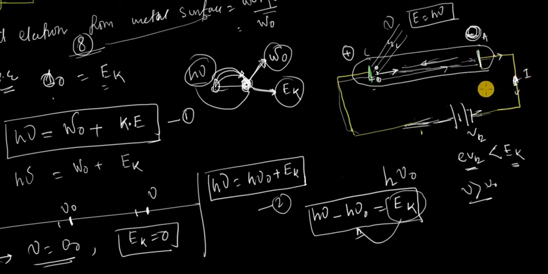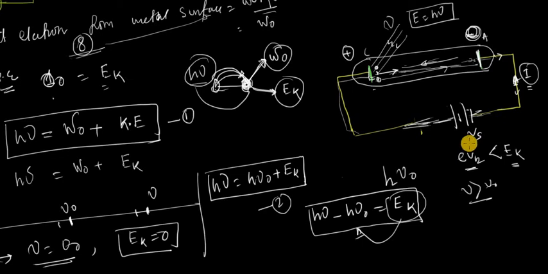Our intention is to stop the motion of the electron, that means stop the electron reaching the anode, to stop the current. When the electron cannot reach the anode, then automatically the current will stop. So we increase the potential further, say Vs.